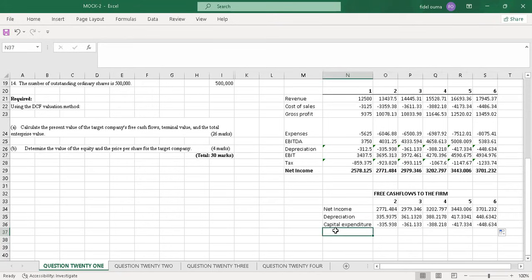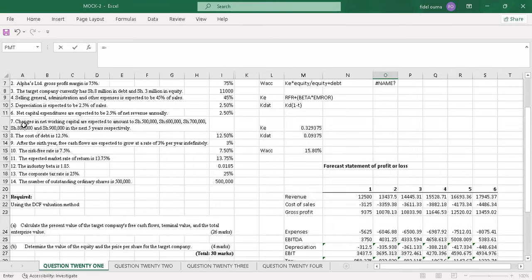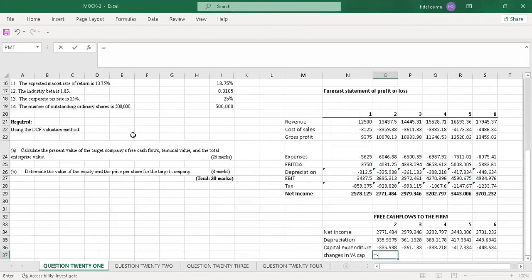So the next thing is the changes in working capital. I'll also subtract changes in working capital. So I just write changes in W capital, let me just say changes in W cap. I'll also look at the values. I'll have to subtract. I'm told that there was additional information number 7: changes in net working capital are expected to amount to 500, 600, 700, 800, and 900,000 in the next 5 years respectively.